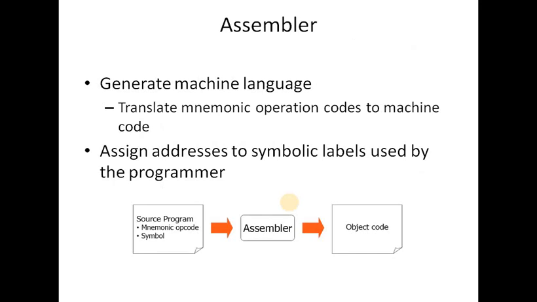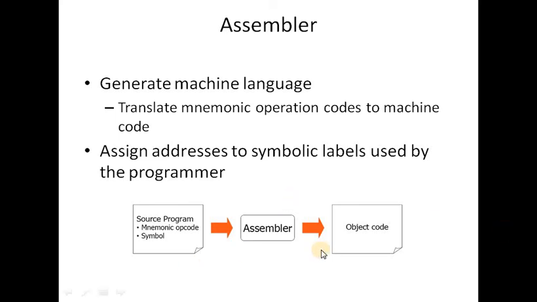So our third heading is assembler. What is an assembler? An assembler generates machine language, and it is used to translate a program written in assembly language into machine code. The source program is the input of the assembler and contains assembly language instructions. The output generated by the assembler is the object code or machine code that is understandable by the computer.